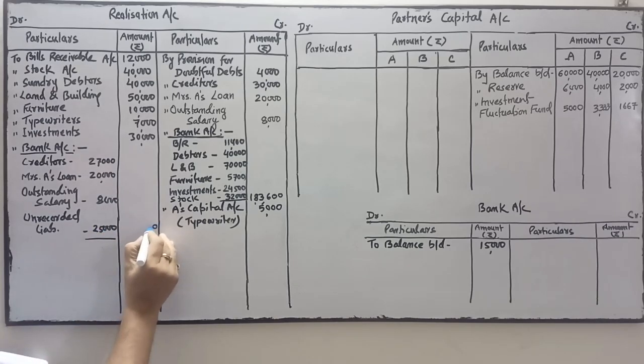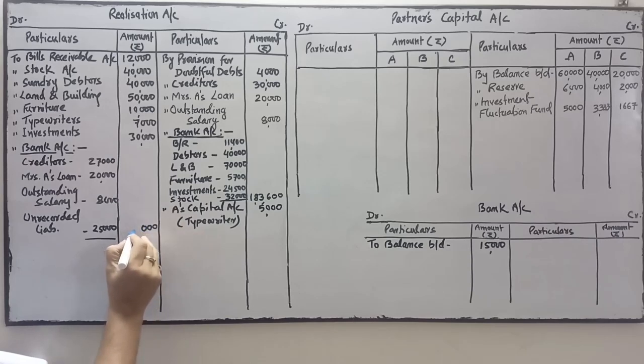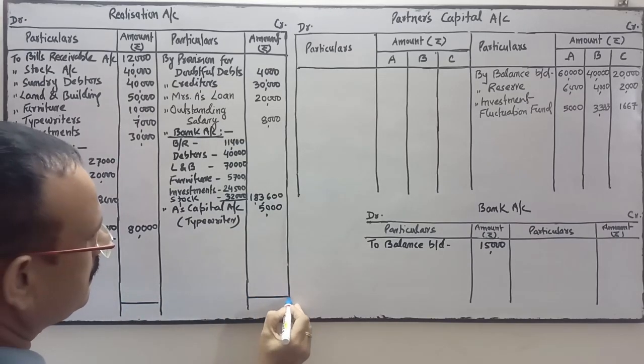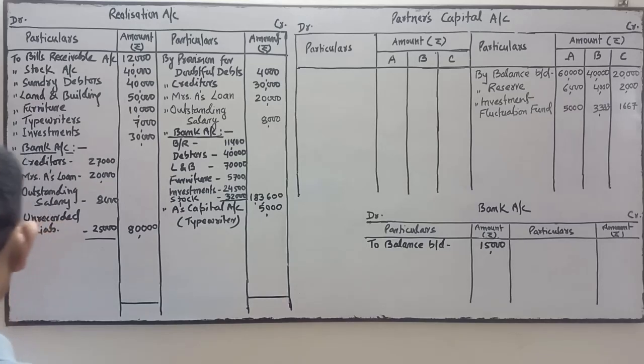So the total amount paid is 80,000. Yes, total amount paid is 80,000. This much it is clear. Now we have to see which side total is more and which side total is less.